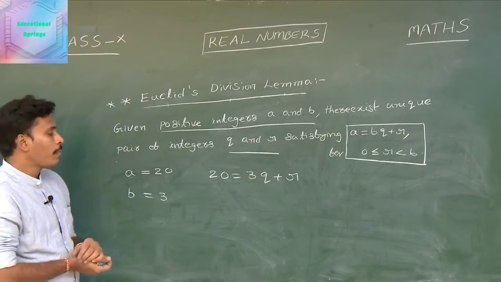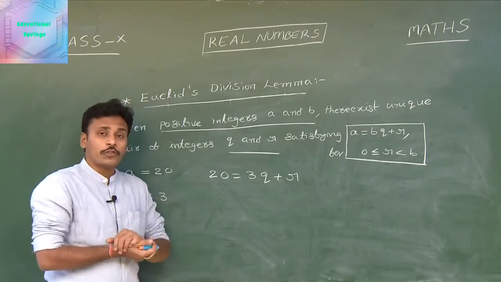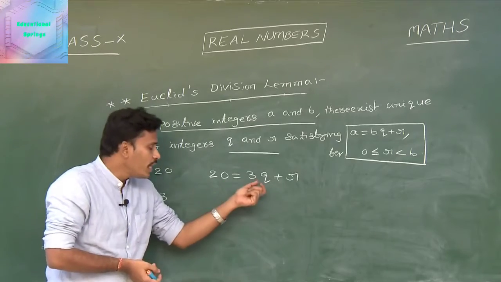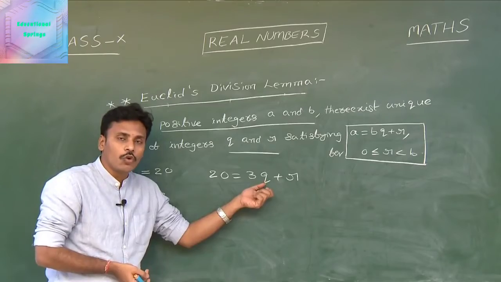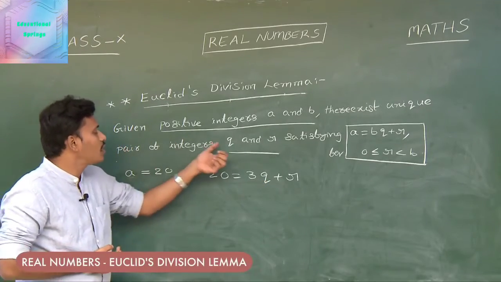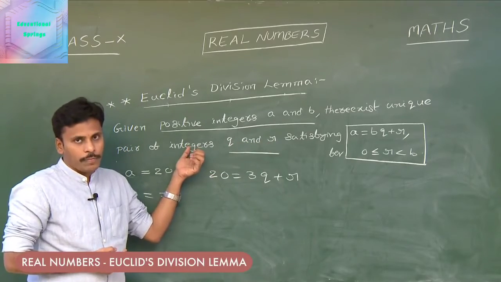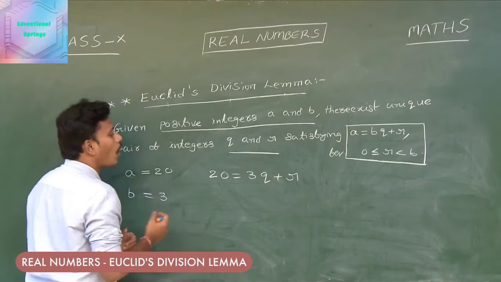Look at this. We don't know q and r; we need to search for them. In the way of searching, I will replace q with different integers, because they mentioned that q and r are integers. In particular, suppose q is 0, what will happen?